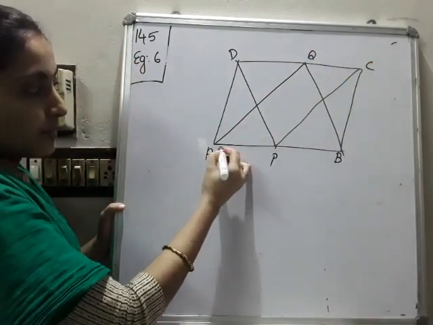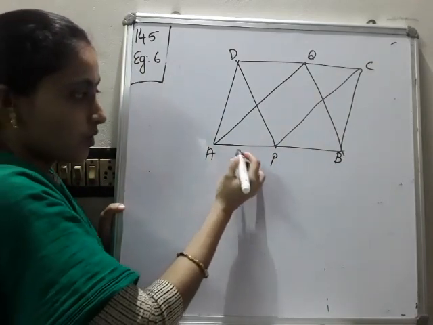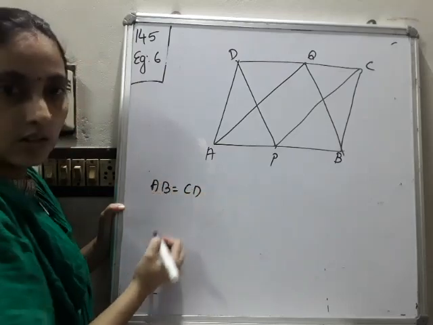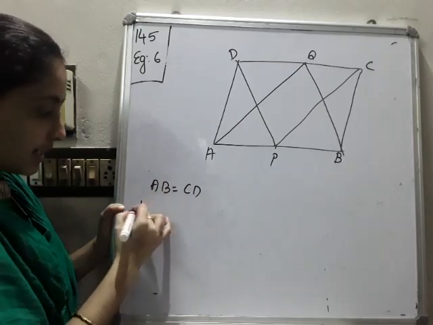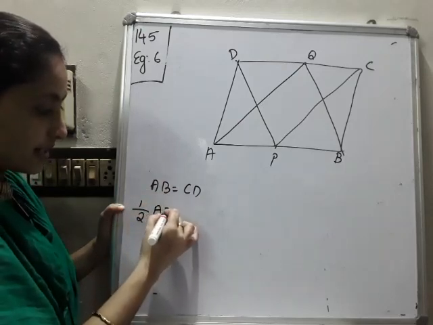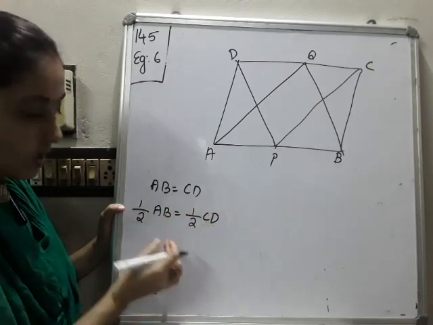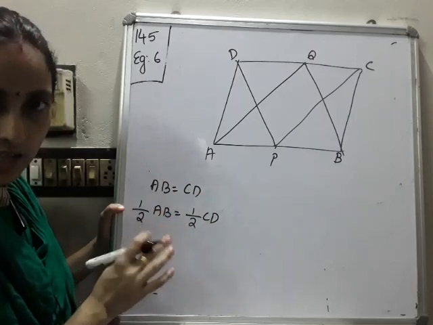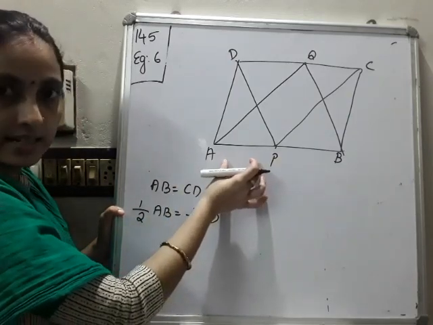Okay, listen here. We are already given that this is a parallelogram. So AB is equal to CD. Okay, so when we are taking the half also they should be equal, is it? So I am taking half on both sides. So half AB is equal to half CD. Is any value changed? No. Why? Because we are taking the halves on both sides. So no need to change that. So half of AB is what, AP you can say, is it?